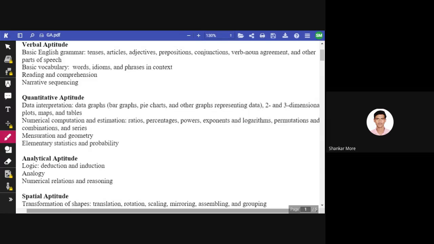Okay, and then we have numerical computation and estimation, that is ratios, percentages, powers, exponents and logarithms, permutations and combinations, and series. Then we have mensuration and geometry, elementary statistics, and probability. So this comes under quantitative aptitude. So we are going to cover all of them, like in every lecture we are going to cover one by one all the topics.